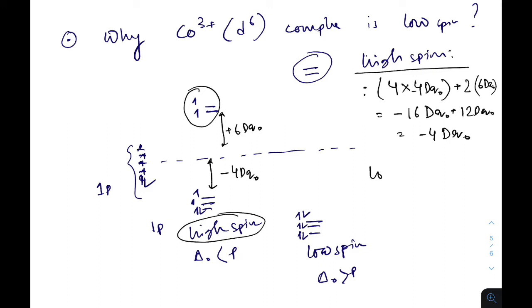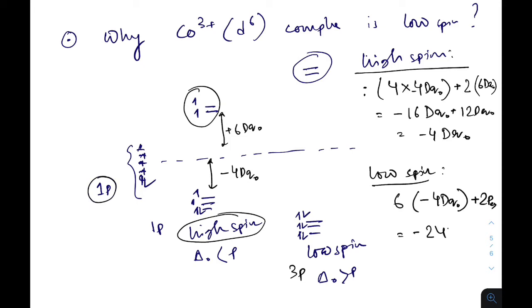For low spin complex, there are 6 electrons in the stabilized state, so 6 into minus 4 Dq octahedral, and there are extra 2 pairing energies, because there are 3 pairing energies, and before splitting there was 1 pairing energy, so extra 2 pairing energies. So overall minus 24 Dq plus 2 pairing energy.